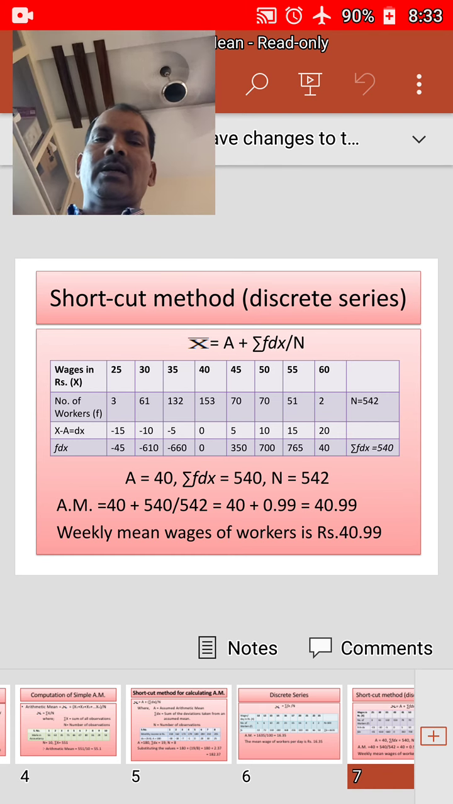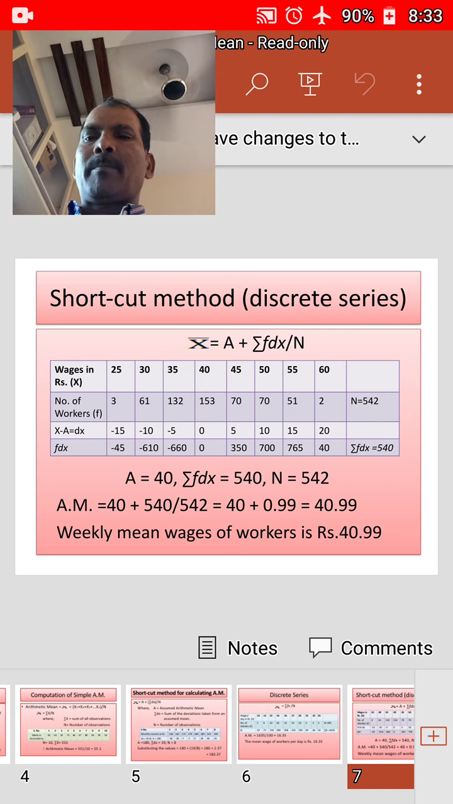N is 542, and x minus a, that is dx, where a we have taken as 40, is minus 15, minus 10, minus 5, 0, 5, 10, 15, 20, depending upon the number that we have subtracted, that is x minus a.